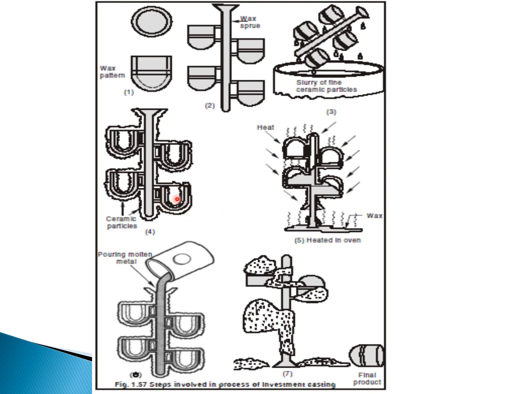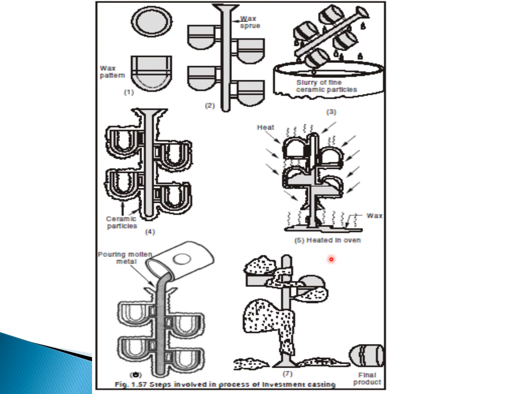After that, we take this and heat it in an oven. The inside material is wax. After heating, if we turn it downwards like this, the whole wax is melted. If we apply heat from all directions, the whole wax will melt and come out from this runner. That whole wax will be removed.